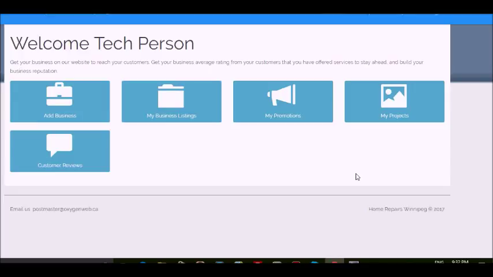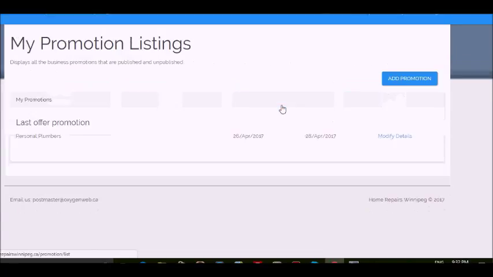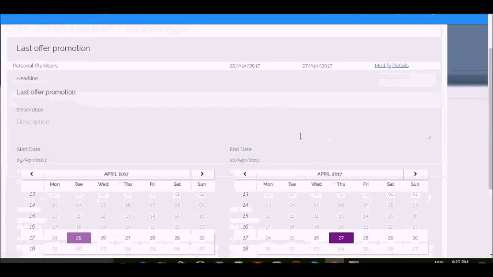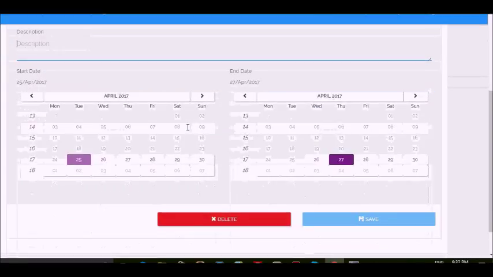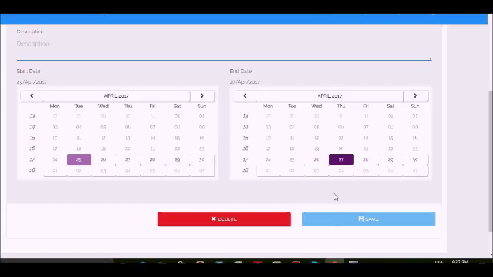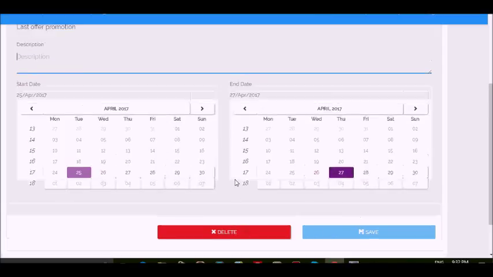If you simply want to modify a promotion, you can simply click on My Promotions from the dashboard, and from the listings, you select your promotion to modify its details. Then you can change the headline, the description, the start date and end date, and then press Save.